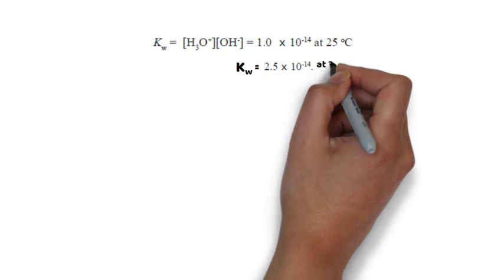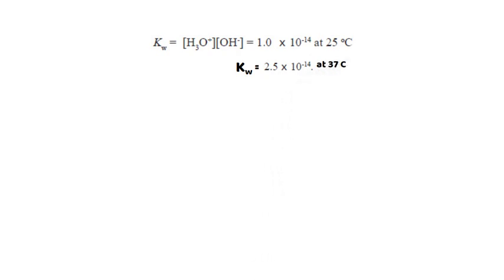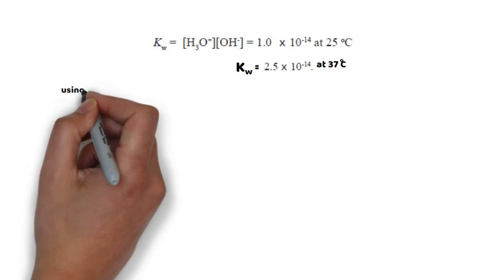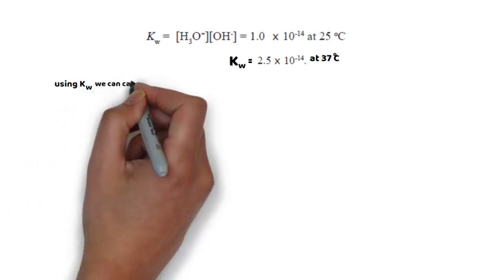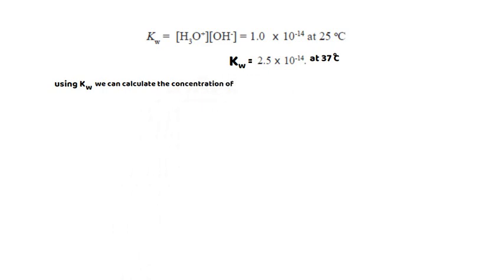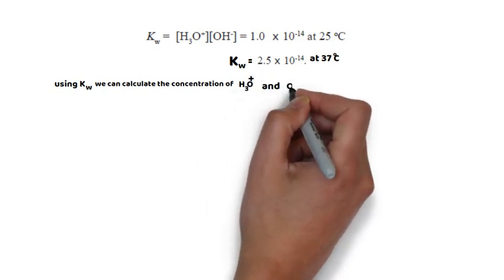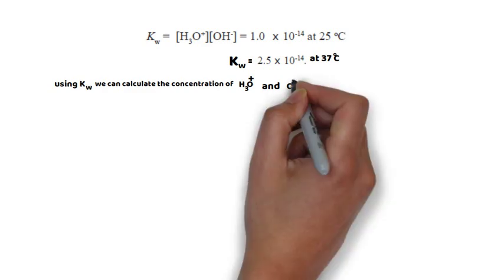Let us take the temperature at 37 degrees centigrade, which is the body temperature of a human being. The value of Kw is equal to 2.5 times 10 to the power of minus 14, because the temperature has changed from 25 to 37. Using Kw, we can calculate the concentration of hydronium ion and hydroxide ion.